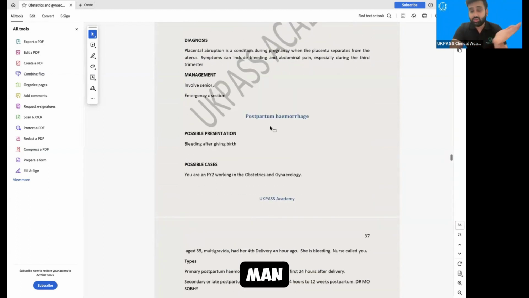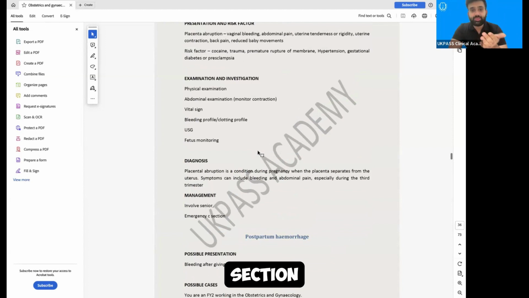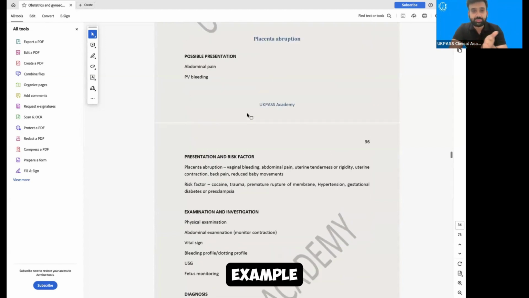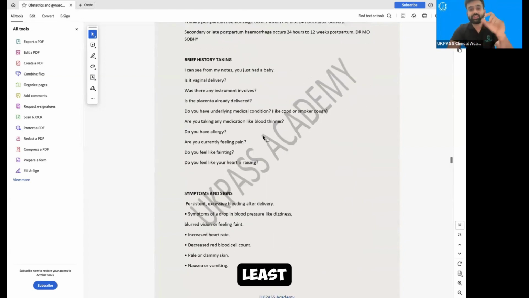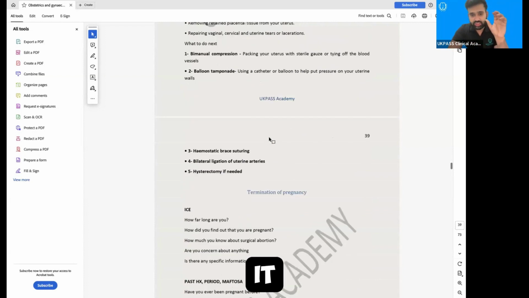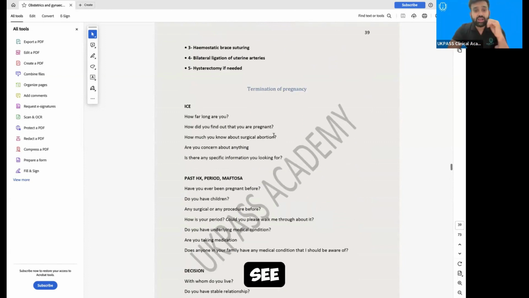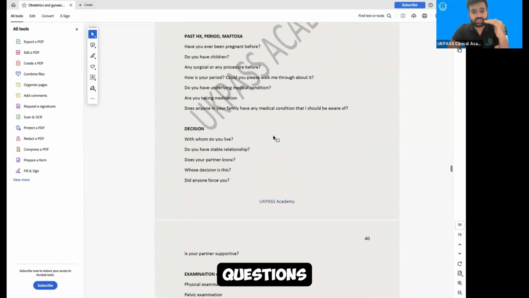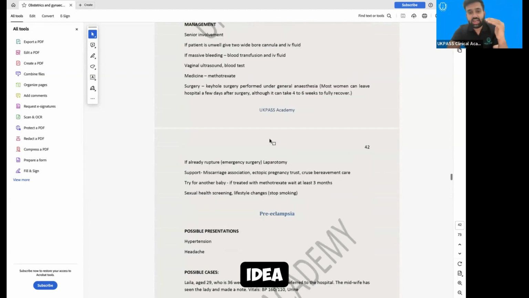In the same manner, you are seeing that new scenarios are coming, in which postpartum hemorrhage and morphine, C-section pain, if they are going to put, for example, placental abruption, or any emergency scenario, at least you have very short, brief notes to review. You review it, and again, you will go in a sequence. And again, with the termination of pregnancy, you will ask all those questions. So just need to go through these things so that you will have an idea how to do that.